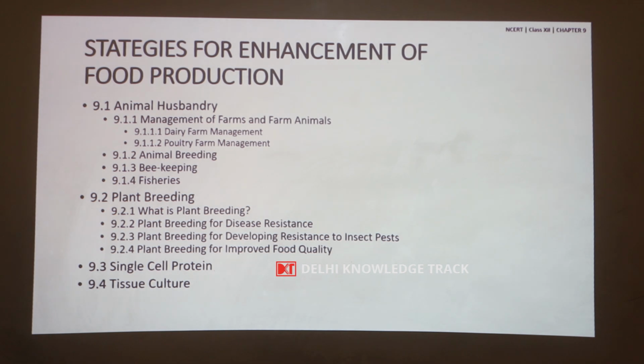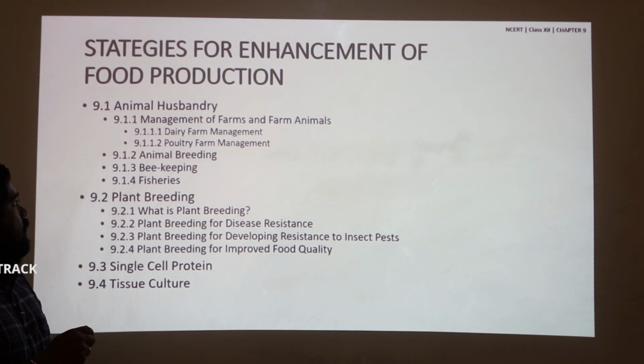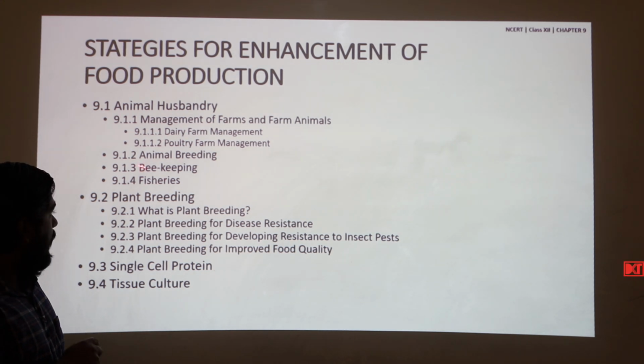Under plant breeding, there are 3 subunits: plant breeding for disease resistance, for insect pest resistance and for improved food quality.